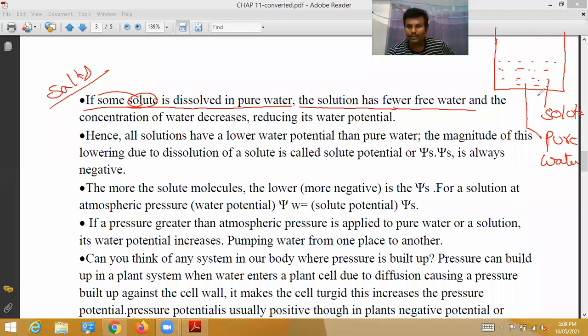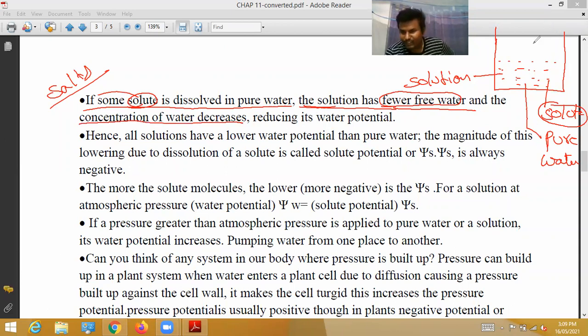In that pure water, when we add solute, if some solute is dissolved in pure water, the solution has fewer free water molecules. When solute is added to water, that is called a solution, as everybody knows from chemistry or physics. The water molecules are fewer, and the concentration of water decreases.